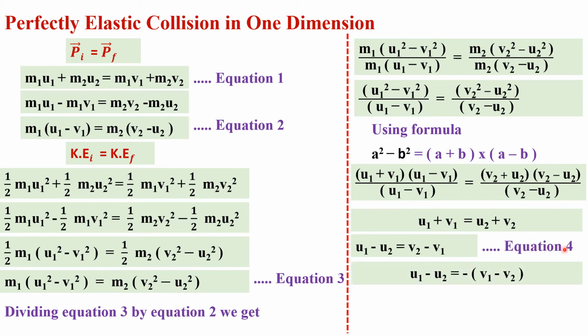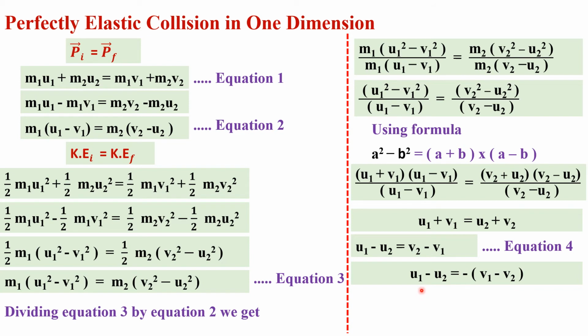Let's say it equation number 4, and this equation number 4 can be written as u1 minus u2 is equal to, we can take minus as common, and by taking this minus as common we get minus into v1. Now this minus v1 will become positive, and we get v1 minus v2.